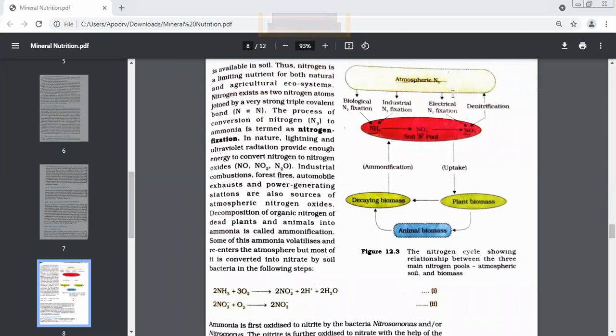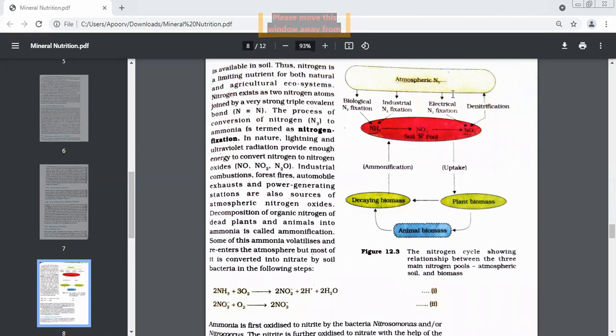Now, whenever these organisms die, whether it is plants or animals, the process of decomposition starts. And this nitrogen, which is present in the dead bodies of plants and animals, starts getting converted into ammonia. This process is called ammonification. There should be no confusion between nitrogen fixation and ammonification.